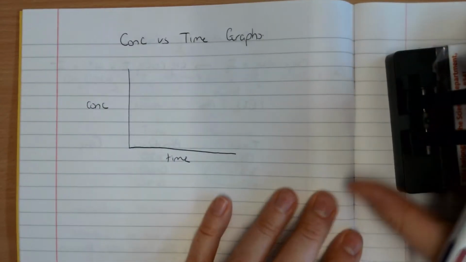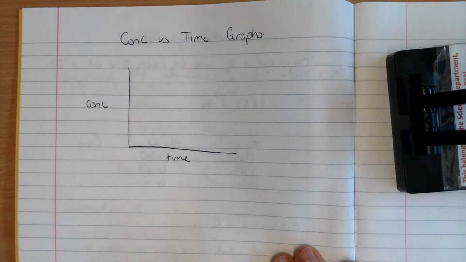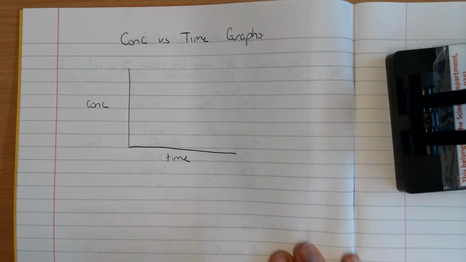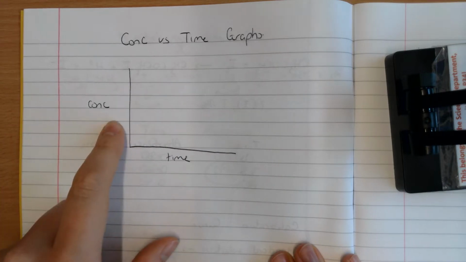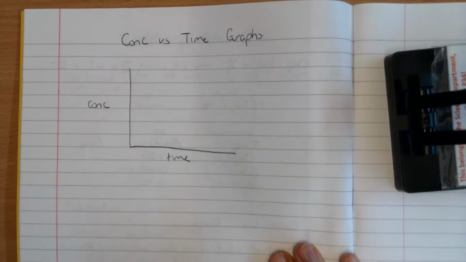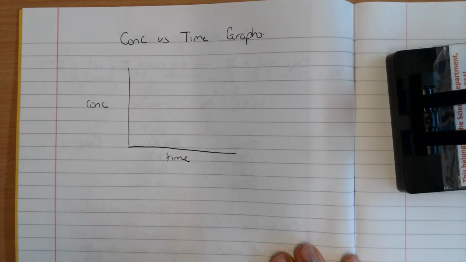And the reason these graphs are useful is you can use these graphs to calculate the rate of reaction at any time. You can also use these graphs to work out the order with respect to a particular reactant. So once you've got your data, you've got your concentration and how it's changing over time, and if you don't know how to calculate that, go back and watch the previous video on colorimetry. It's one of the common methods used.